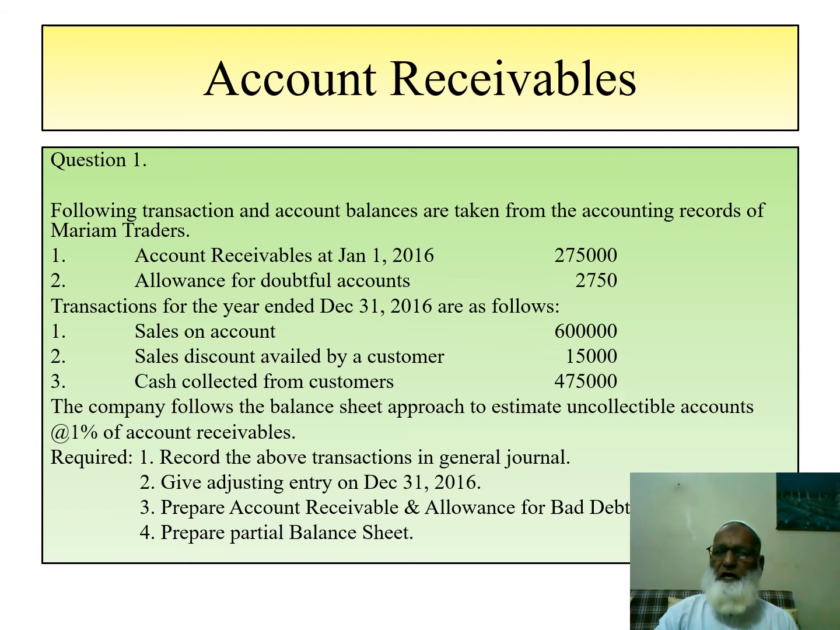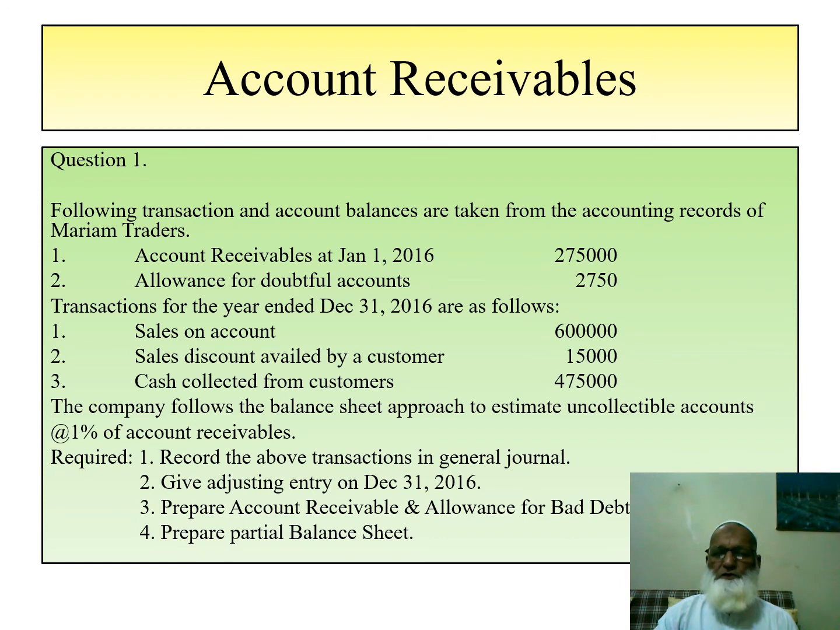Sales on account, credit sales, were 600,000. Sales discount availed by a customer. It's normally given to those customers who purchase a lot, have big purchases, and the company gives them certain discounts as an encouragement for them to increase their purchases. Cash collected from customers is 475,000. So this is the cash from credit customers.